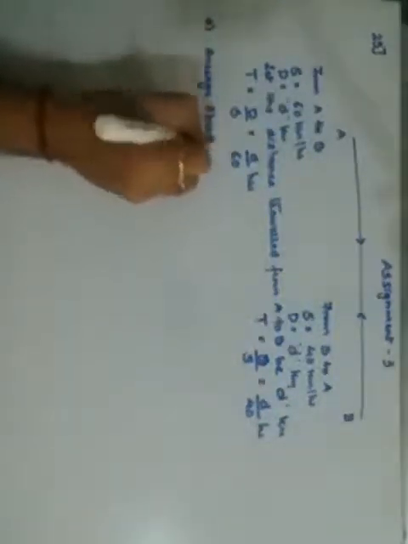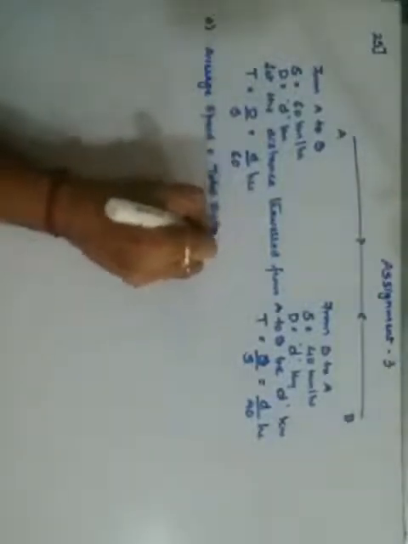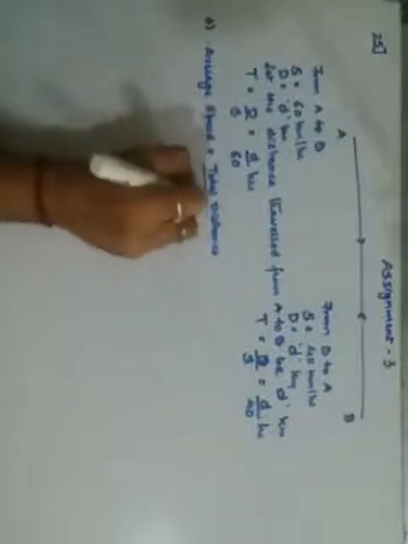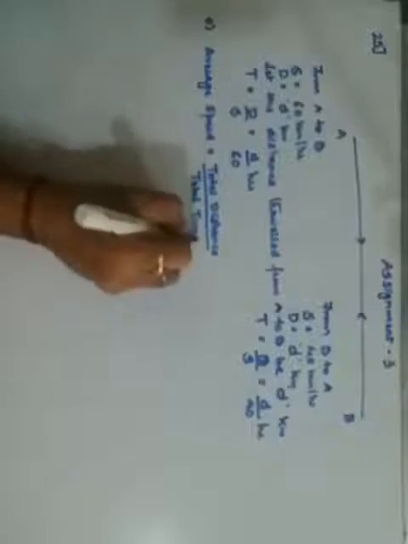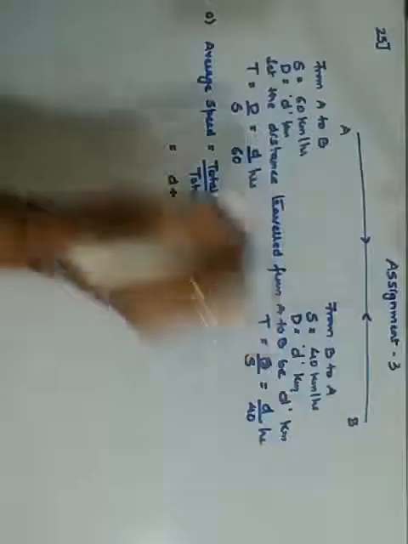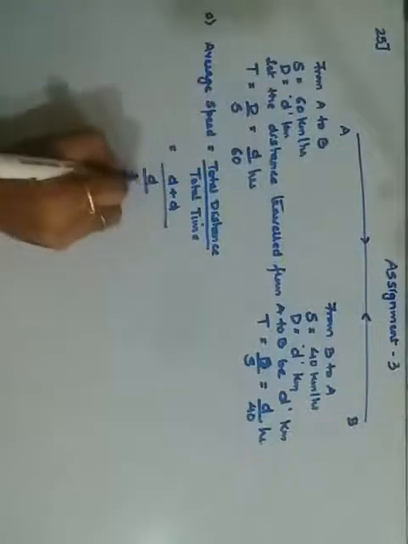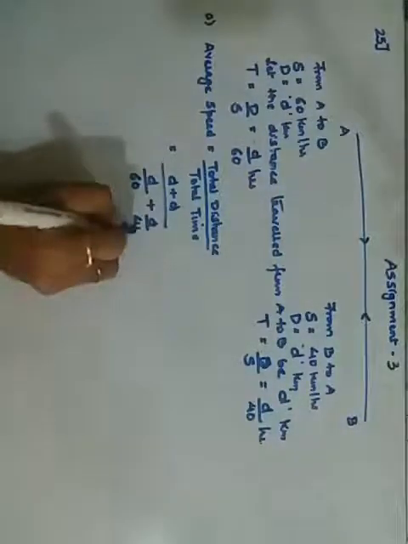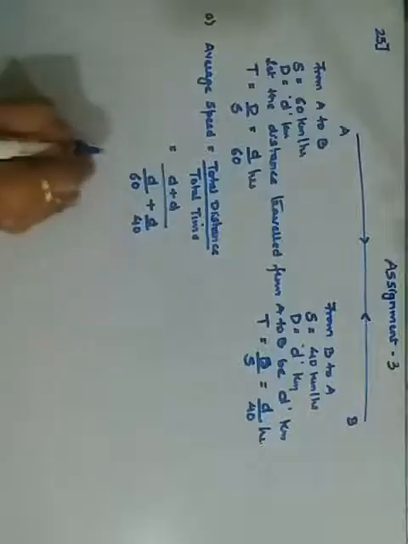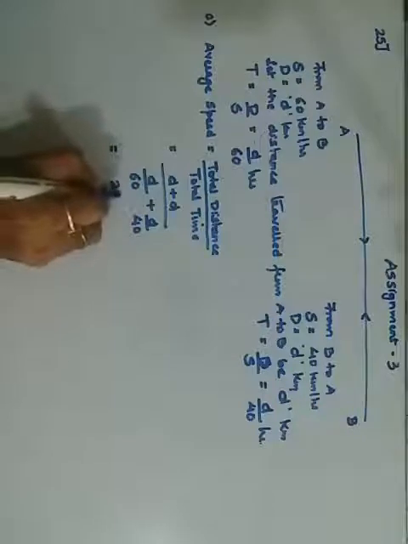The formula for average speed is the total distance covered upon the total time taken. What is the total distance covered? Total distance, here the distance was D. For the second part the distance is D. The total time, for the first part the time interval is D upon 60 and for the second it is D upon 40. As I solved in the previous problem, same type of solution over here. Pay attention properly. D plus D gives you 2D.